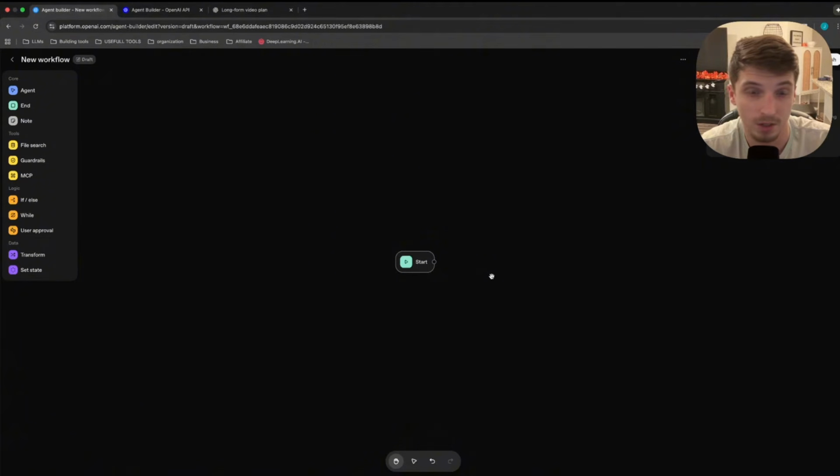As soon as you load into the interface, you're going to see it looks sort of like N8N or all these other platforms. You have your trigger here. You have the nodes here, which obviously if you're coming from N8N, you're like, that's it. So right off the bat, clearly this is in early stages. Then you see agent and note, which I assume is sticky note, and file search. But let's dive deeper into what these are, what purposes they serve, and what we're actually going to be able to build with this.